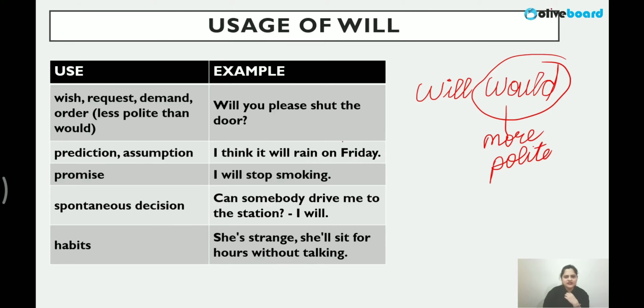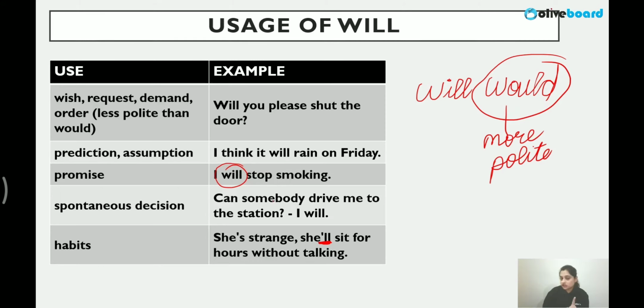So I think it will rain on Friday. Something which we are very sure of, right? I will stop smoking. In future, we are saying as a promise. So will. Can somebody drive me to the station? I will, right? Spontaneous decision. She will sit for hours without talking. She will, as a habit, we say will. This is simple as a helping verb. Just see it as a helping verb. When you see it as a modal, just remember the small difference. Will is less polite and would is more polite, right?